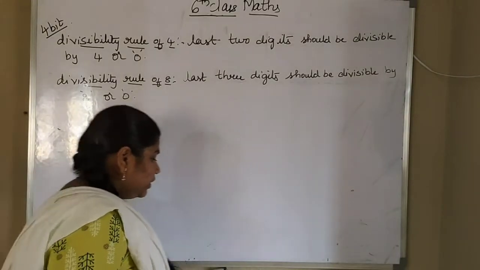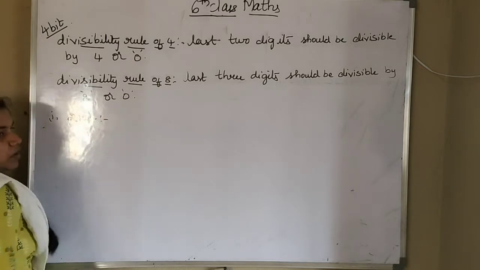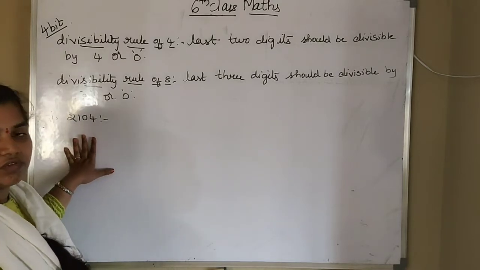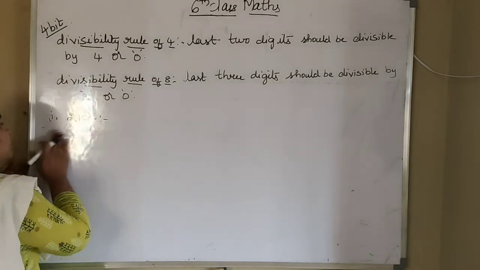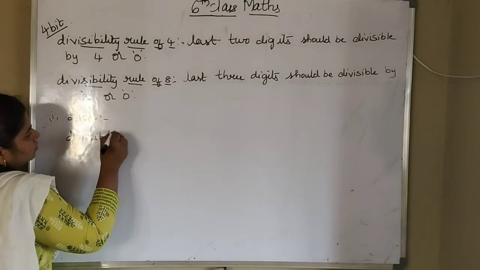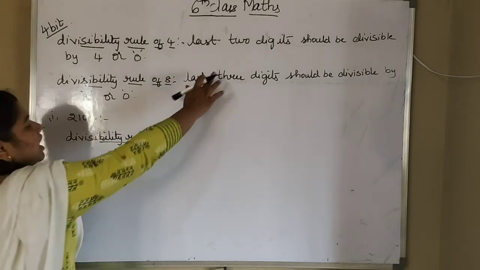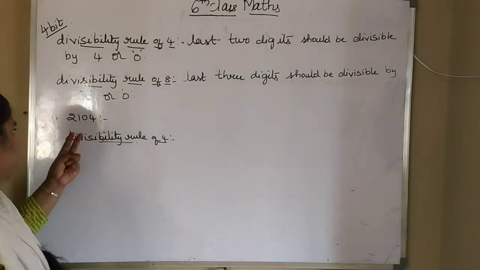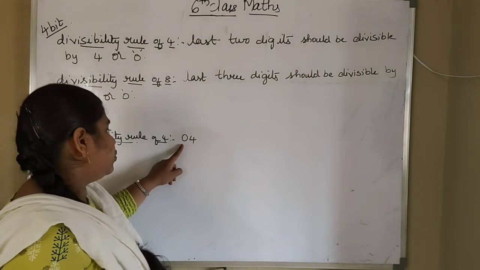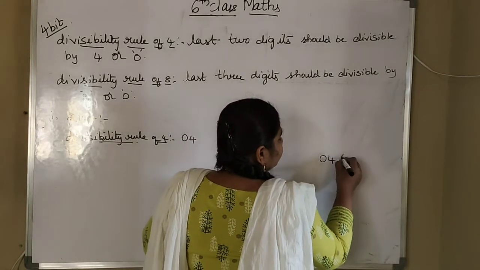In that first one is 2104. So whether this number is divisible by 4 or not, is divisible by 8 or not, we have to check. So first I am checking for 4. What is the rule of 4? Last two digits should be divisible. So what are the last two digits here? 0, 4. Is 0, 4 divisible by 4? Yes. 4 zeros will be 0, 4 ones will be 4. So 0, 4 will be divisible by 4.